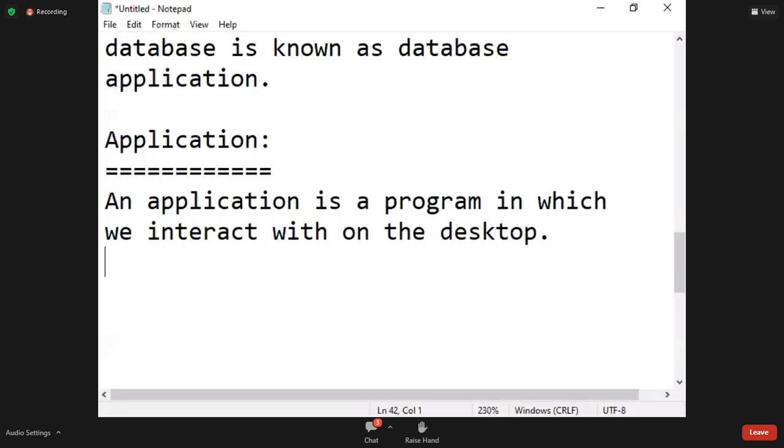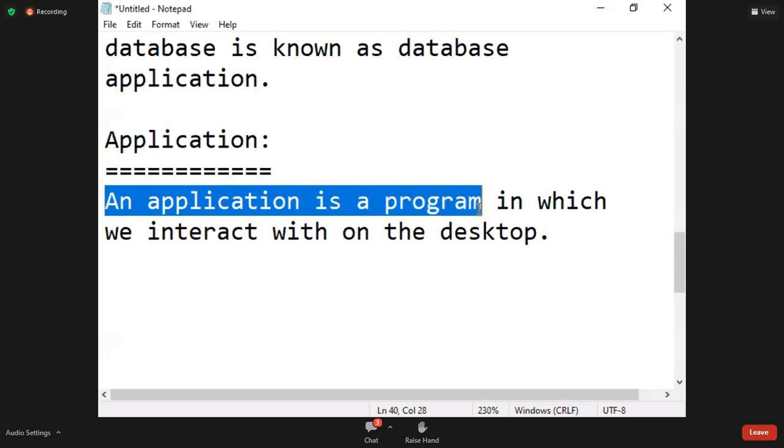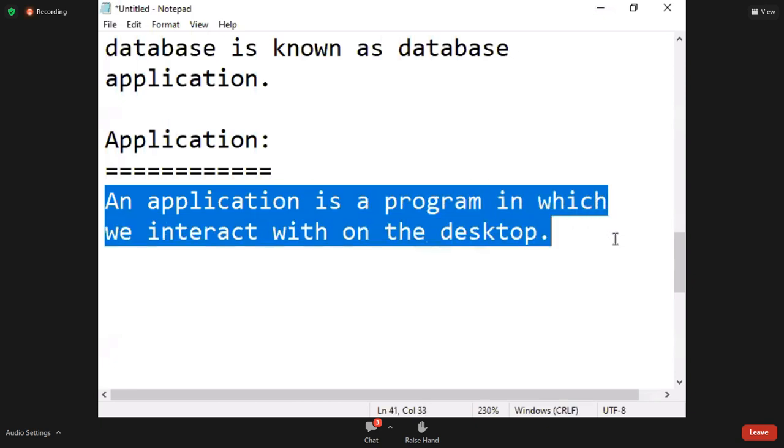Suppose I open Notepad. With this Notepad, I'm interacting. This Notepad is also called application. While opening, command prompt app, Notepad app, like that comes, no? So these are all applications. An application is a program in which we interact with on the desktop.